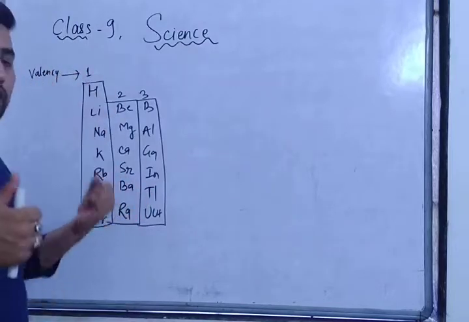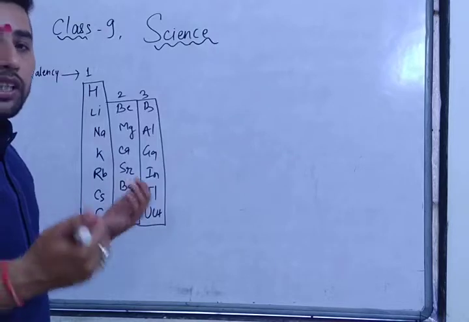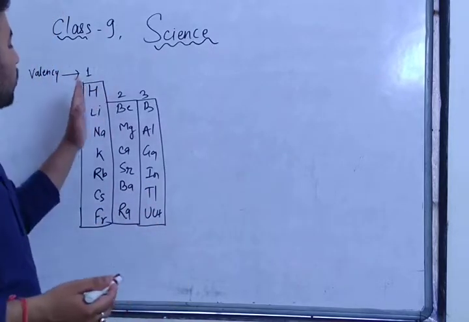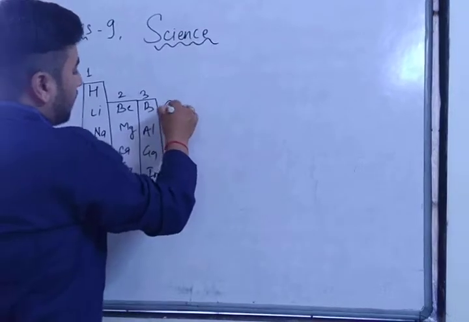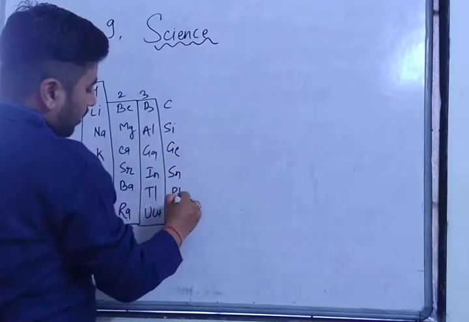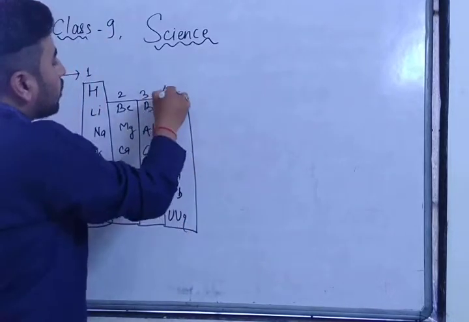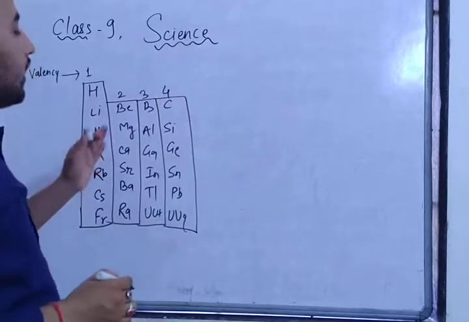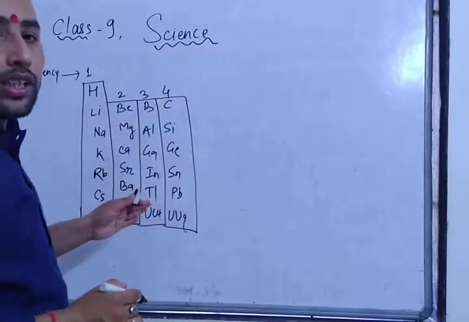Hydrogen loses 1 electron, it gets stability. Lithium loses 1 electron, it gets stability. Sodium loses 1 electron, it gets stability. After losing these electrons, they get stability. From here they get combining capacity. Carbon, silicon, germanium, tin, lead, uniquadium. These elements can lose and also gain 4 electrons. In the outermost orbit they have 4 electrons, so they can lose 4 electrons or they can gain them.